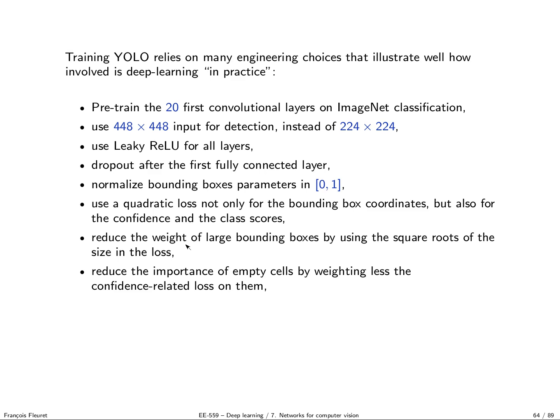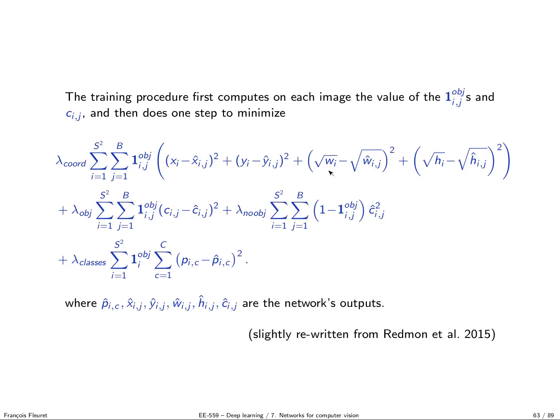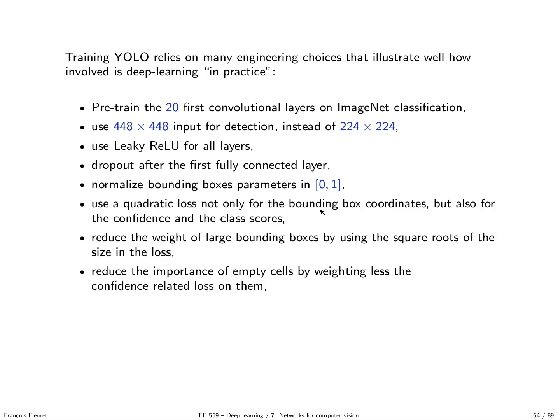The importance of large bounding boxes is controlled by not using the plain difference. If you go back to the loss, here you see the square root of the width and the square root of the height. It's simply that if you don't do this, the big boxes are going to take over and be the only ones mattering in the loss.